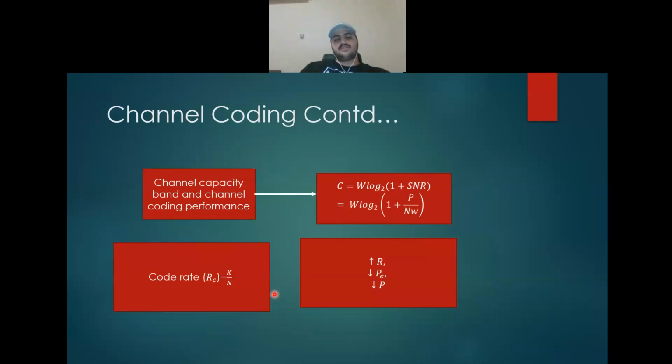The channel capacity bound and channel coding performance are given by the equation C = W log2(1 + SNR), which is equal to W log2(1 + P/(N0 W)), where SNR is the signal-to-noise ratio, containing the signal power over the noise.